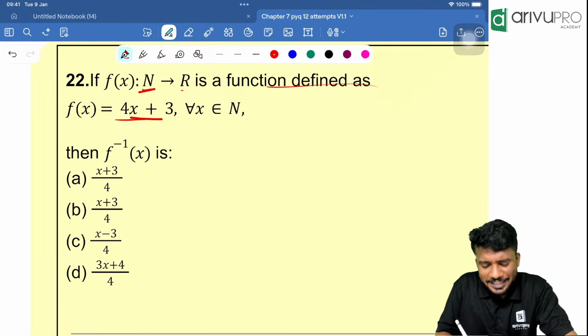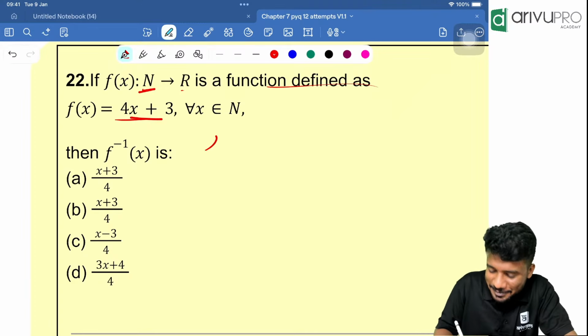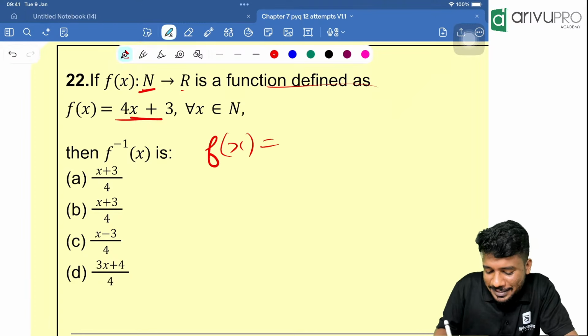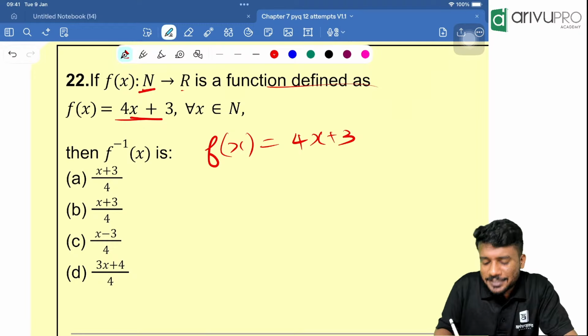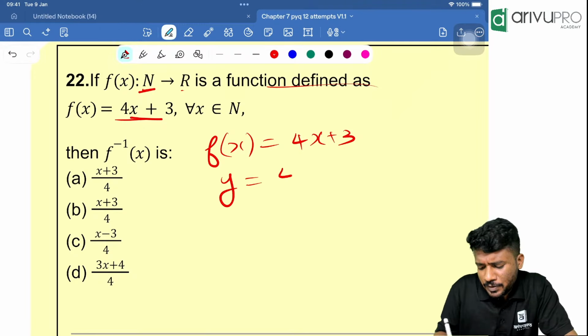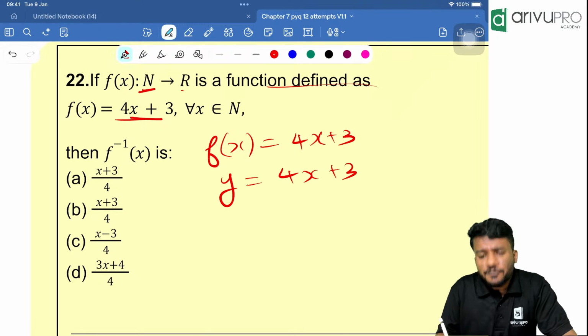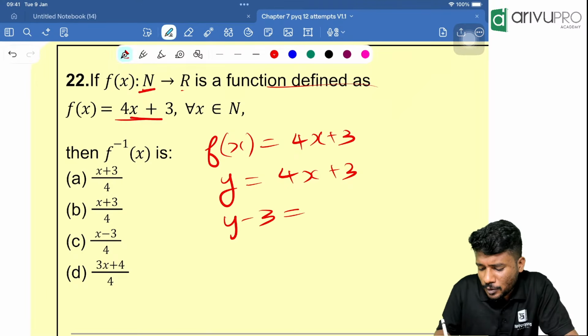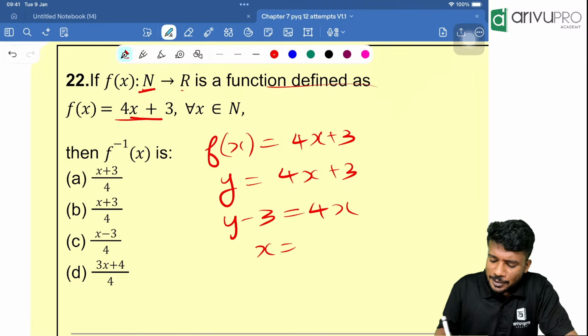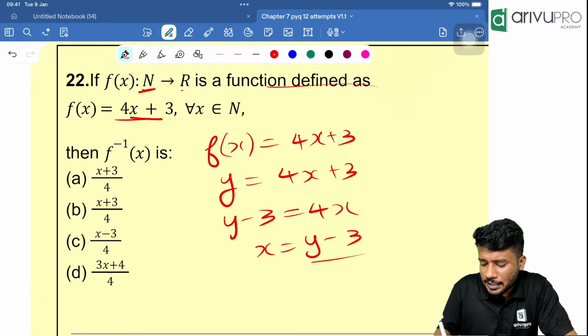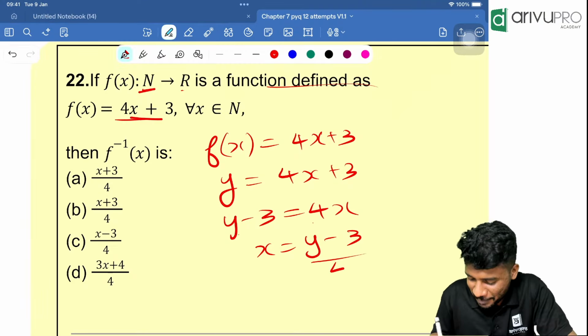Now we need to find the f inverse of x value. f of x is given as 4x plus 3. Instead of f of x, you will put y. That is y = 4x plus 3. Now solve for x. y minus 3 is equal to 4x. x is equal to (y minus 3), then this 4 comes to the denominator, divided by 4.